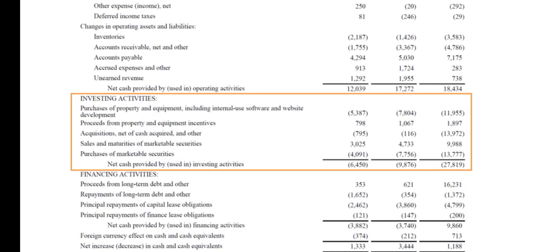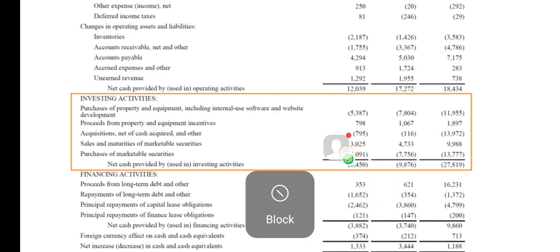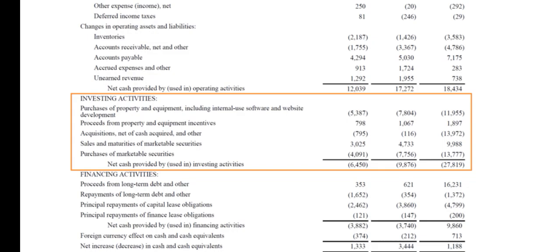Purchase of property and equipment including internal use software and website development, proceeds from property and equipment, acquisition, net of cash acquired and other, sale and maturities of marketable securities, purchase of marketable securities, the investment in marketable securities. The previous one is sale and maturities of marketable securities.